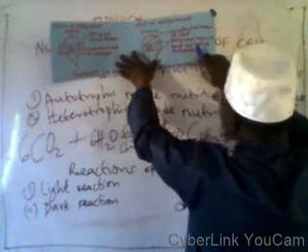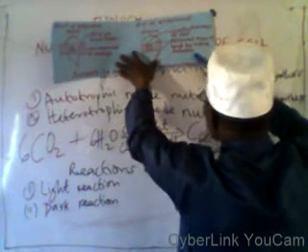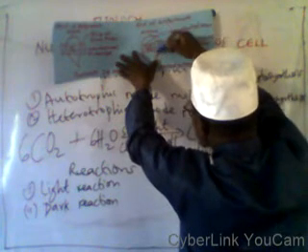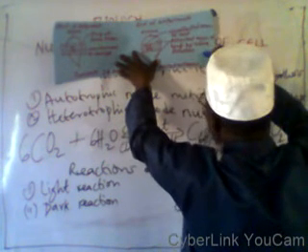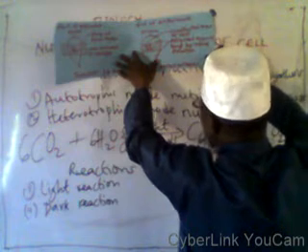Your observation: you will observe that the exposed area of the leaf will be affected by iodine solution. That is, these two exposed areas of the leaf will turn blue-black, which shows the presence of starch.